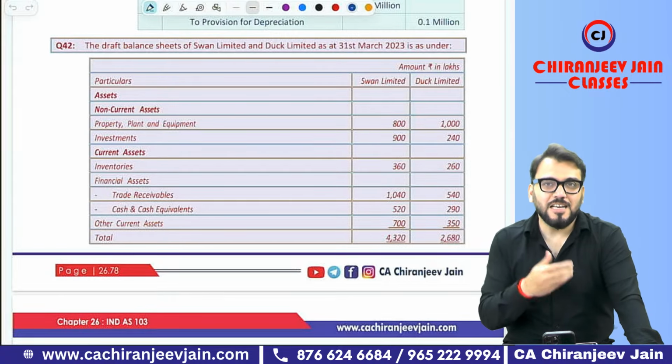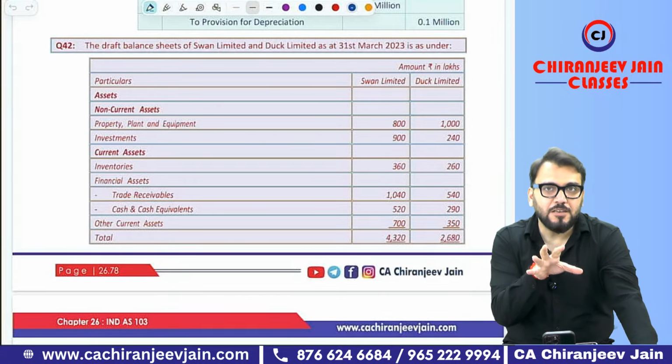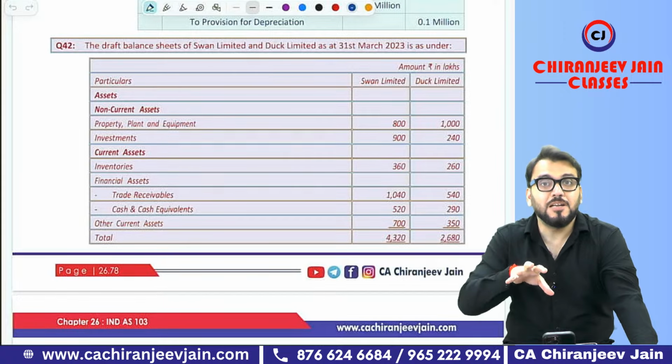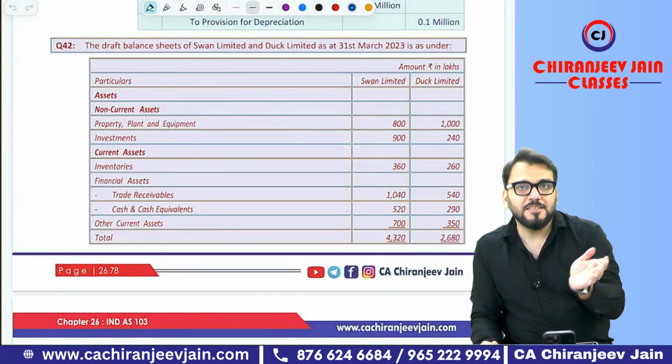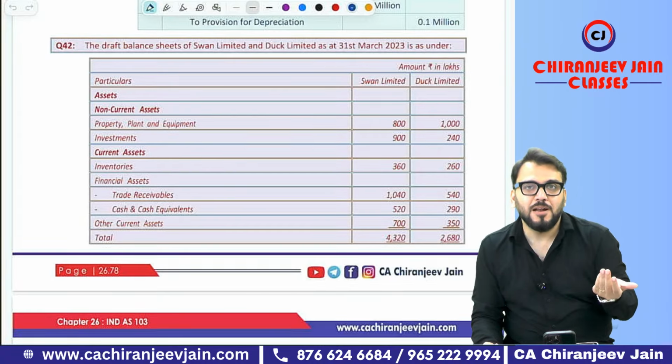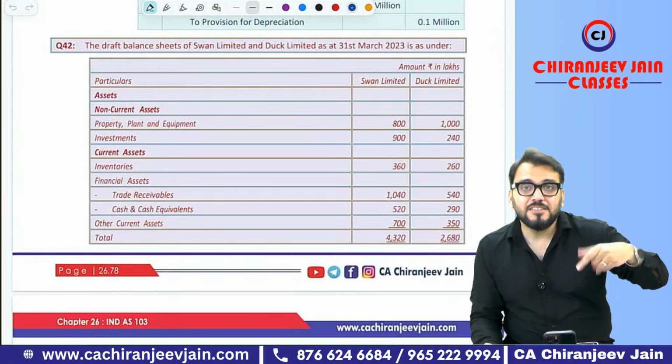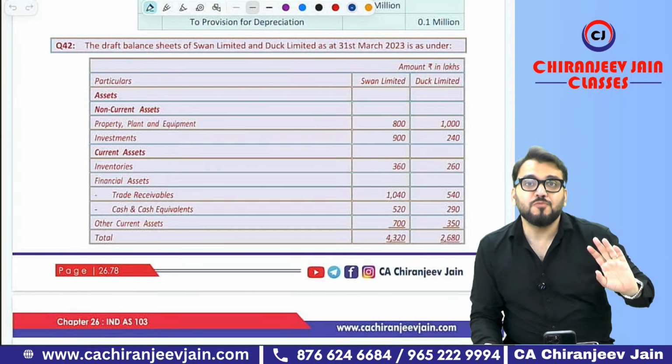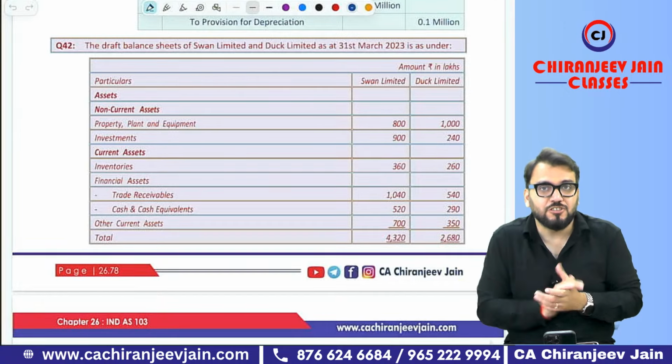In the last class we started business combination. We have completed only the first part of this chapter. The chapter has been divided into four parts. One is simple acquisition, in which ICAI normally asks questions on formation of a subsidiary. Then reverse acquisition. Then business combination under common control, and the last is demerger. These are the four topics for which questions have been given in the ICAI study material, so we assume questions will be of that nature only.